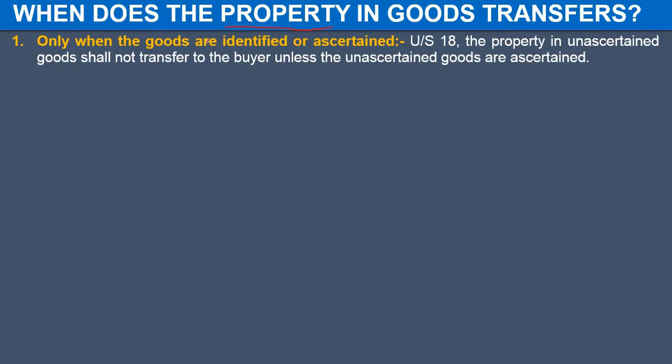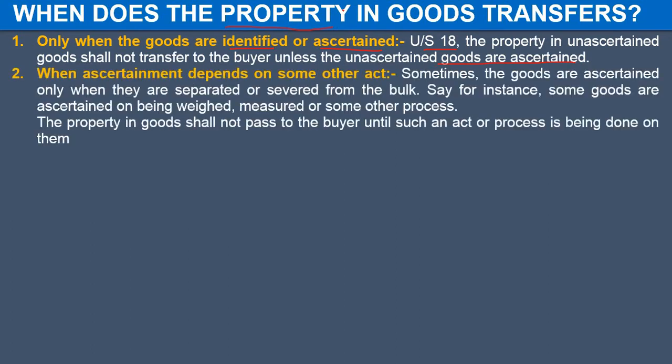Let us first discuss regarding identified and ascertained goods. Now where the goods can be identified and ascertained, Section 18 of the Sale of Goods Act says that the property will transfer as and when these goods are ascertained. The goods may be ascertained by the buyer or by the seller. The moment the goods are ascertained, the property will pass.